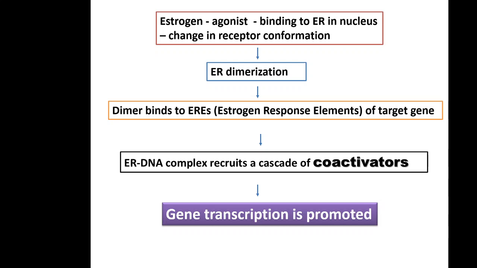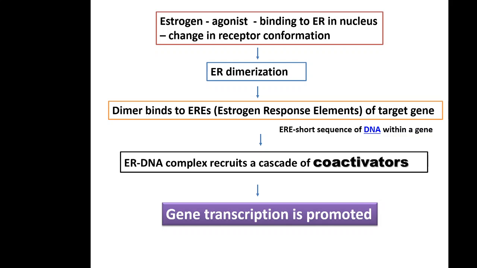So you can imagine what will happen if we give estrogen receptor antagonist. Instead of co-activators, there will be a cascade of co-repressors, and gene transcription will be inhibited.